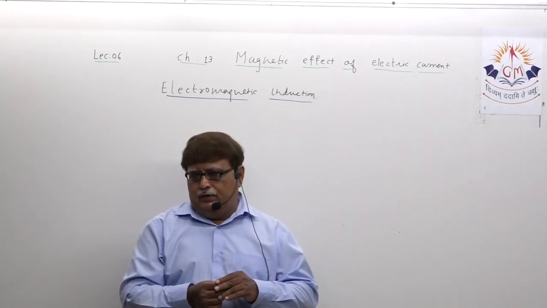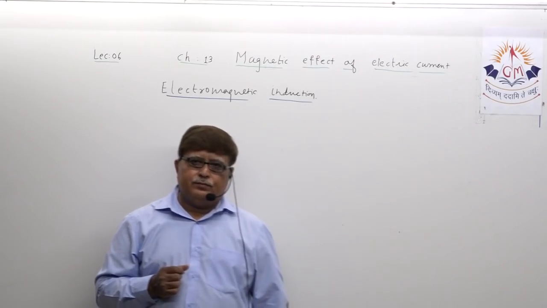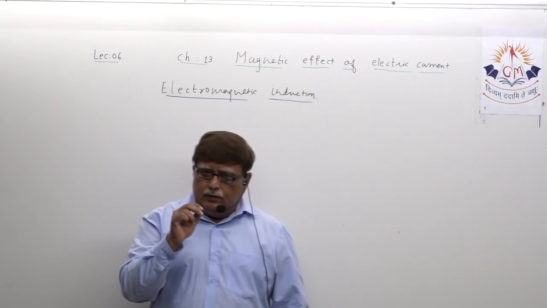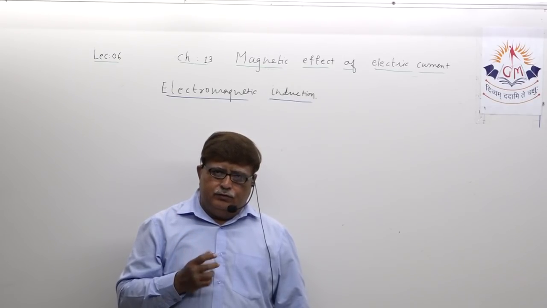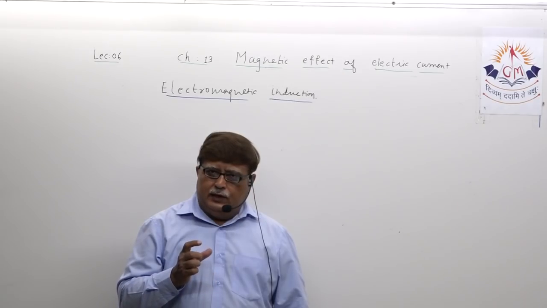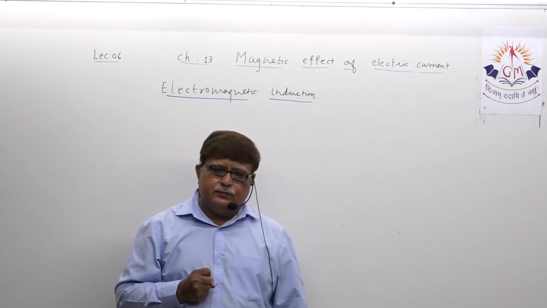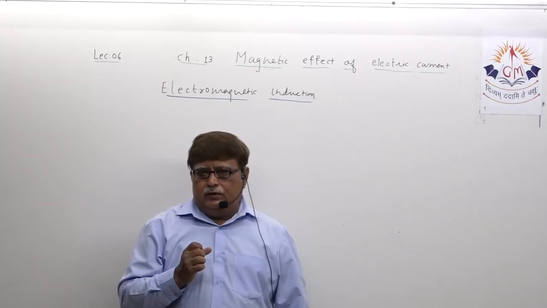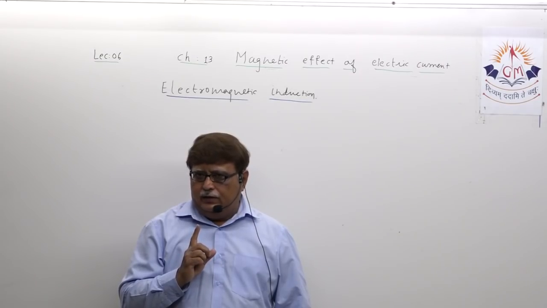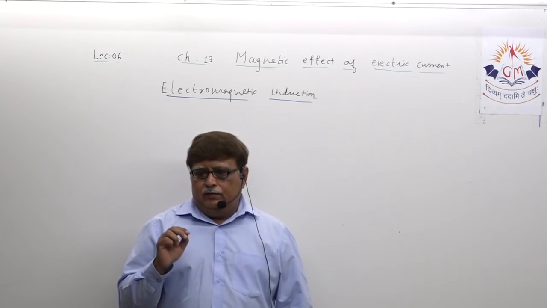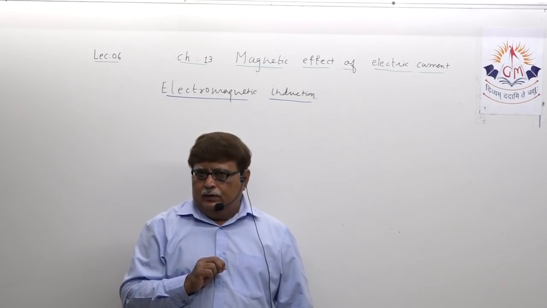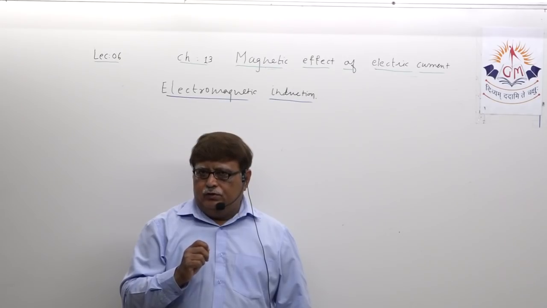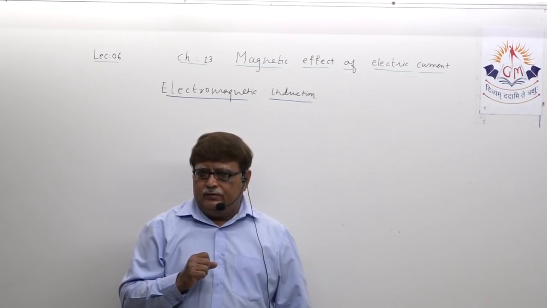What we have studied, whenever a current carrying conductor, which is sometimes called a live conductor, is placed inside magnetic field, and if electric current is passed through the conductor, it starts motioning, means it starts movement.